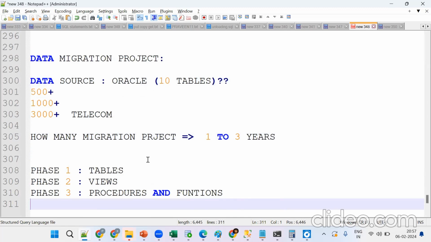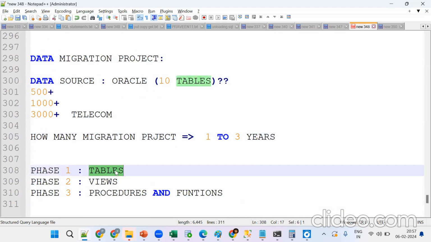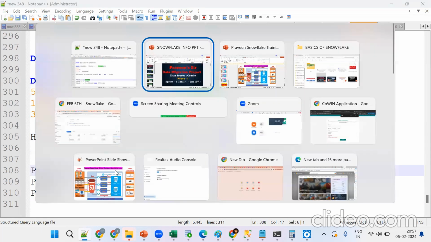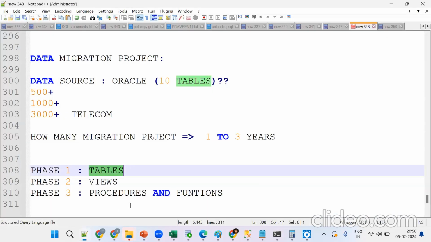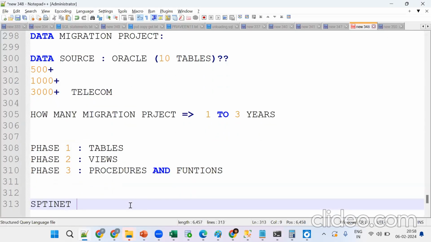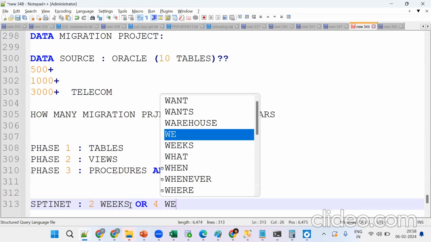Slowly we should understand what our role is and what we should migrate. Now what I see in this use case is a data migration project. What's the data source? Oracle. Remember, we'll have sprints, every 2 weeks or 4 weeks. Work will be assigned to us.